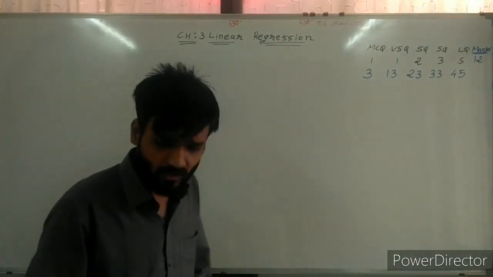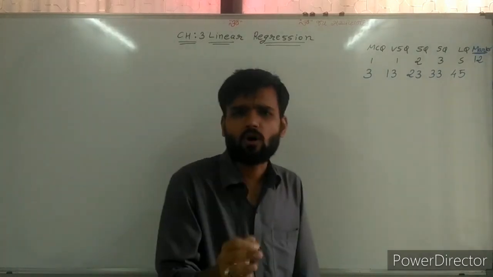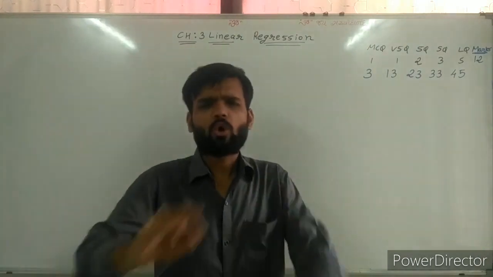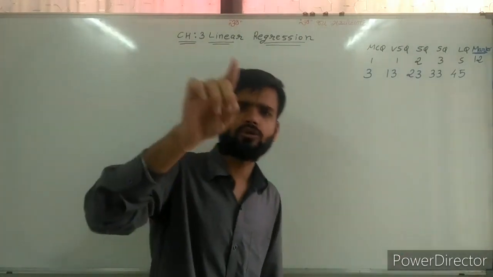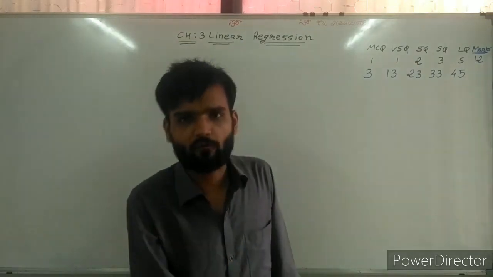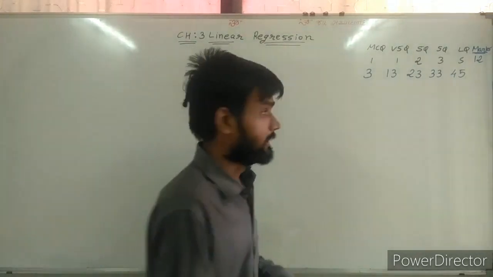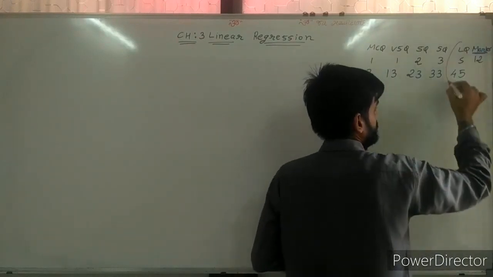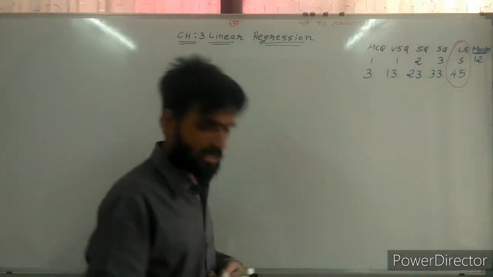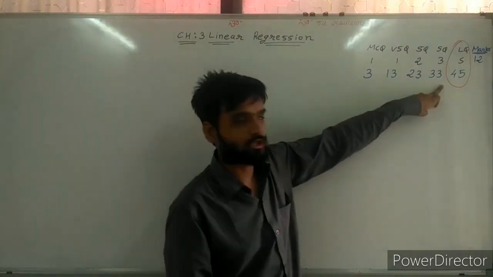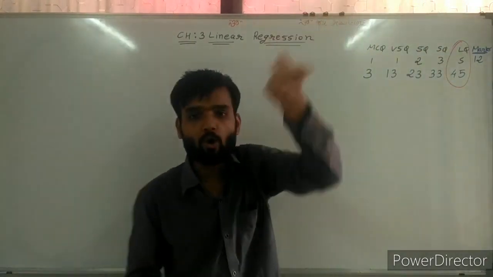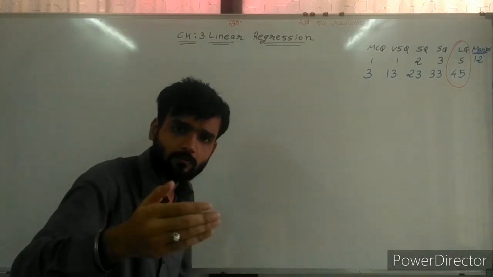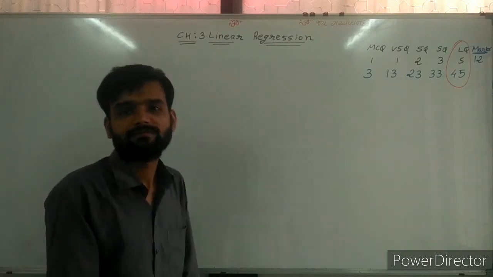Now, in this chapter, I am not explaining the theory first, because all the theory depends on your calculations. So first of all, we are covering the 45 number question, the 5 marker question, and on that basis we are seeing the theory.